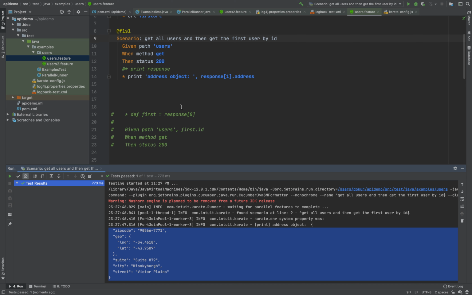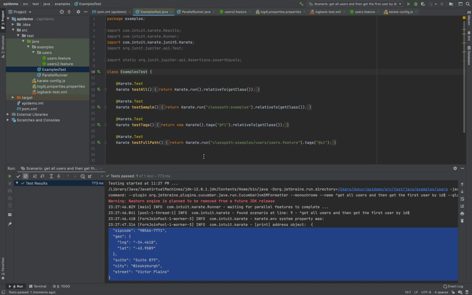Then there's going to be another section for more keywords, and we can also use these runner classes to see how to run different tags, how to run the entire path or class path. Different examples we have here. I'm going to go over them.